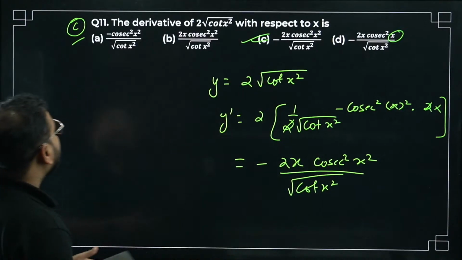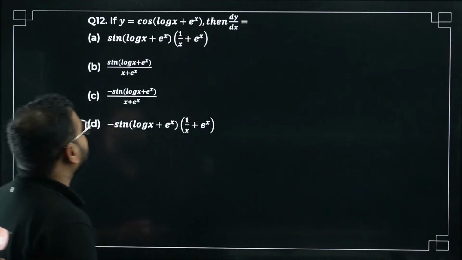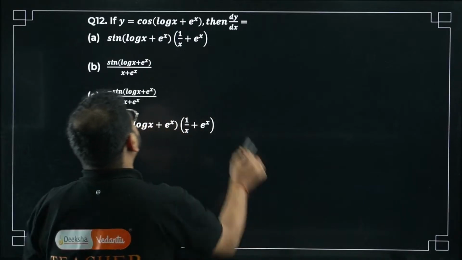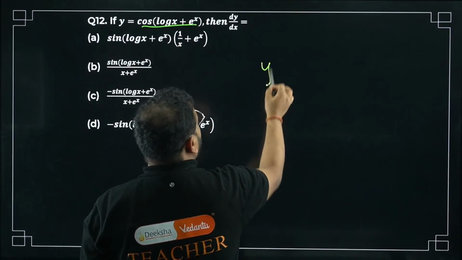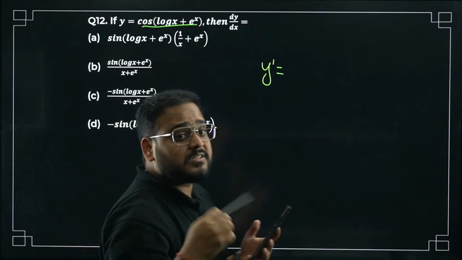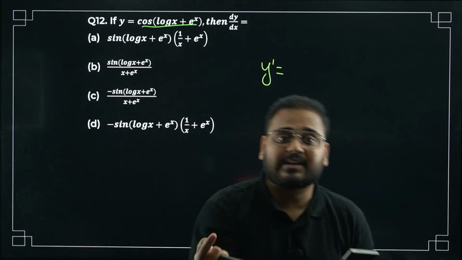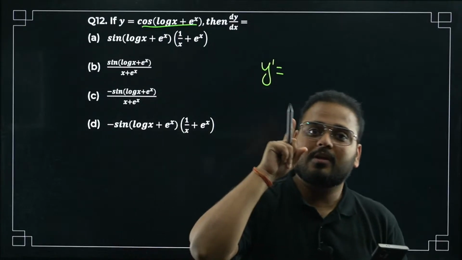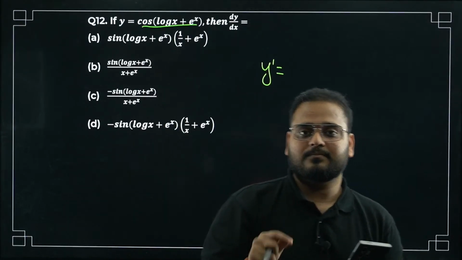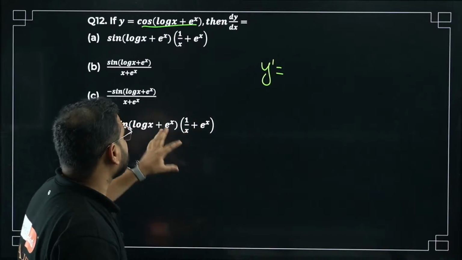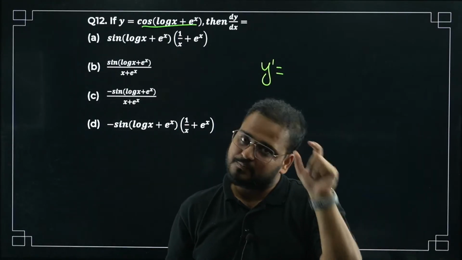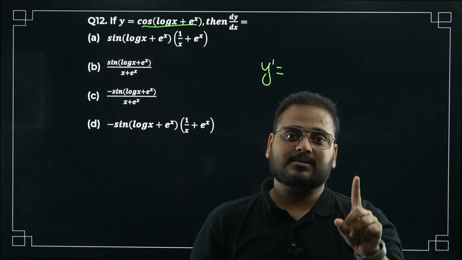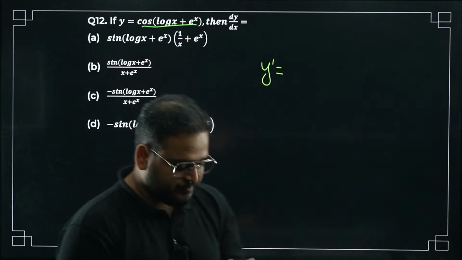Okay, now moving on to question number 12. y equal to cos of log x plus e power x, find the derivative again. Okay, I know the question is simpler, but you have to solve in very quick time because of the MCQ. It's 1 marker only. You can't spend 3-4 minutes to solve these questions. That's why the difficulty level increases. Questions are simpler to solve for 1 mark. That's what matters.